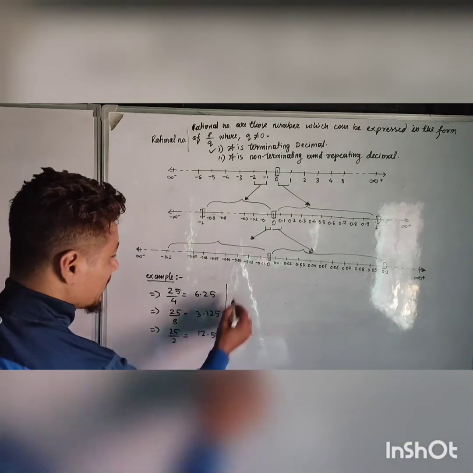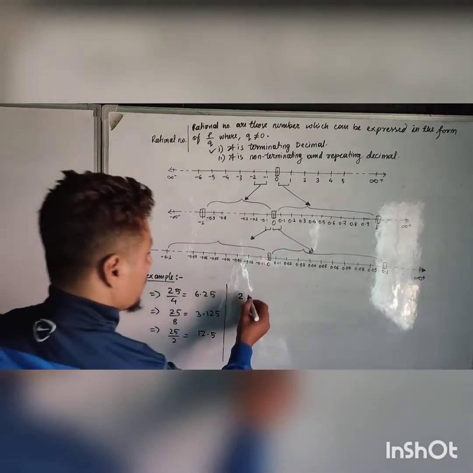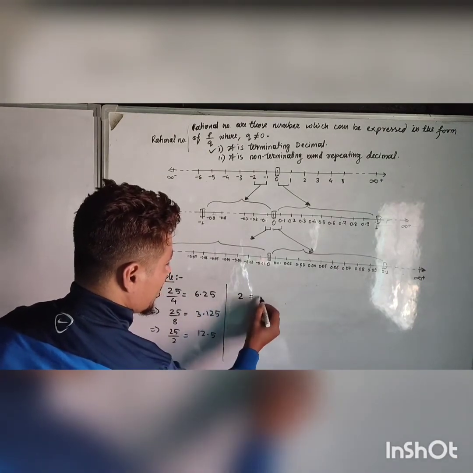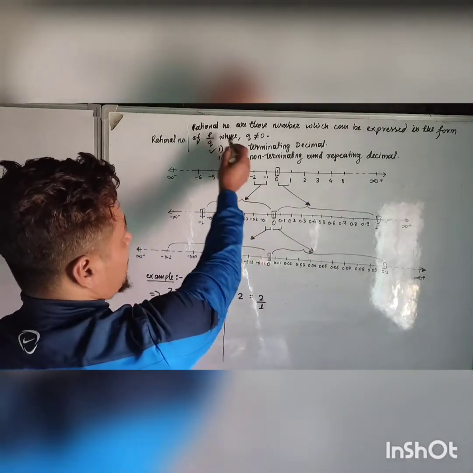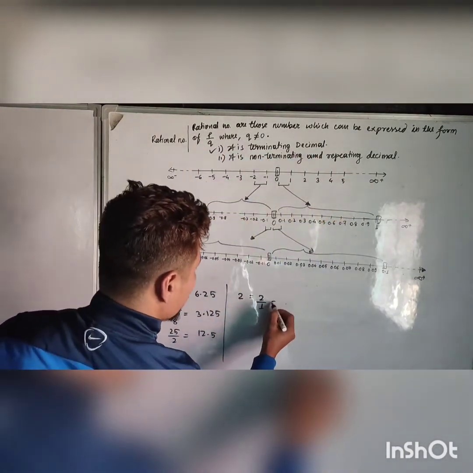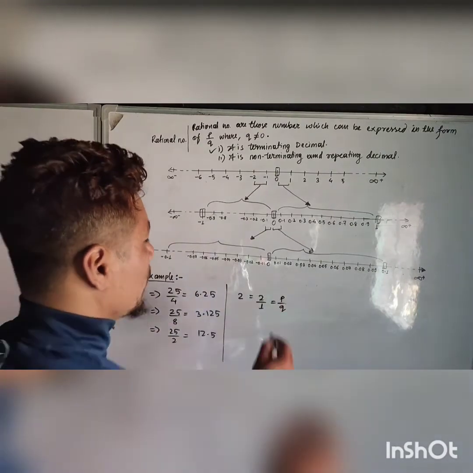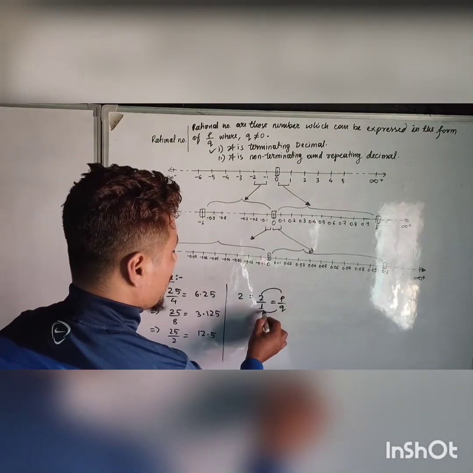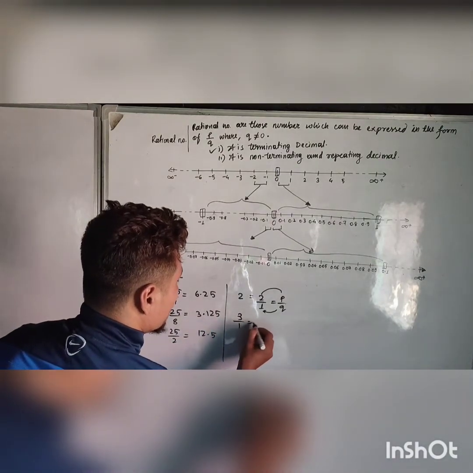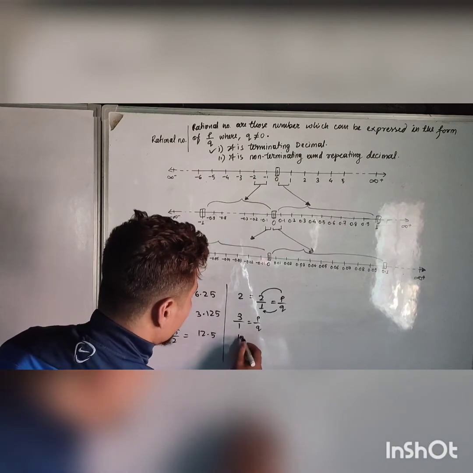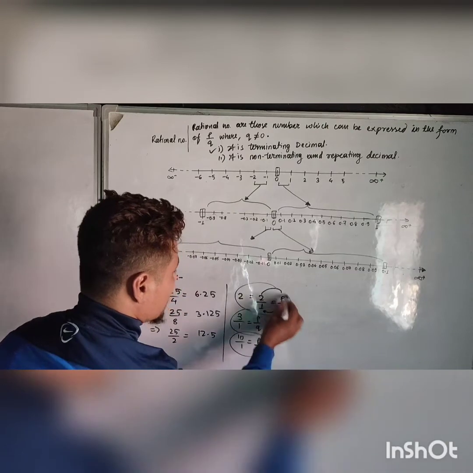Nevertheless, the number 2 is also a rational number, because if there is nothing in the denominator, then we can write it as 1. Rational numbers are those which can be expressed in the form p by q, where p is 2 and the denominator q is 1. Similarly, 3 and 10 can also be represented in p by q form. So these are examples of rational numbers.